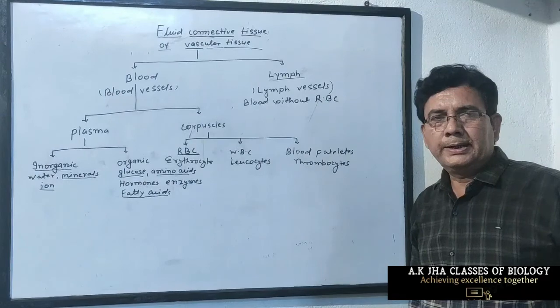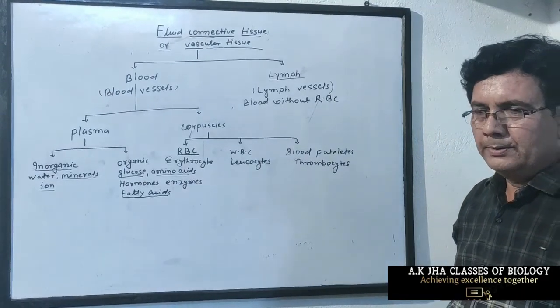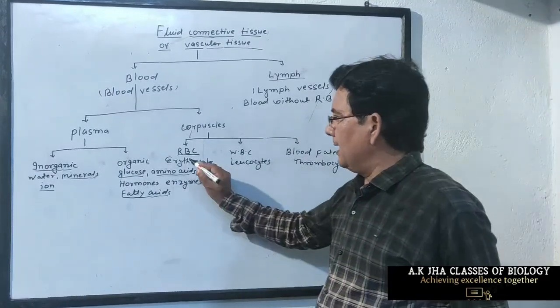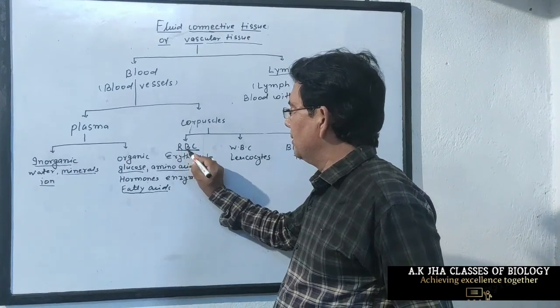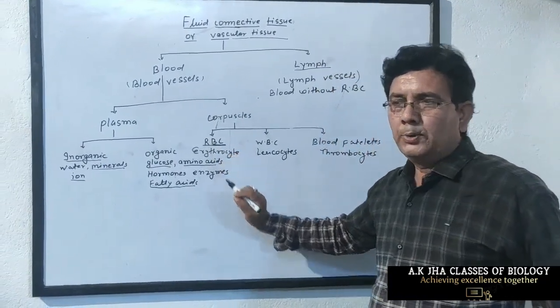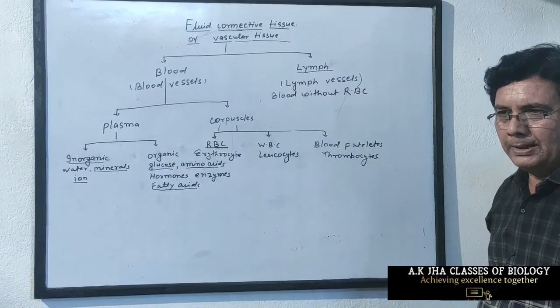So hemoglobin is the carrier of oxygen. So RBC mainly helps in respiration to transport oxygen and carbon dioxide.